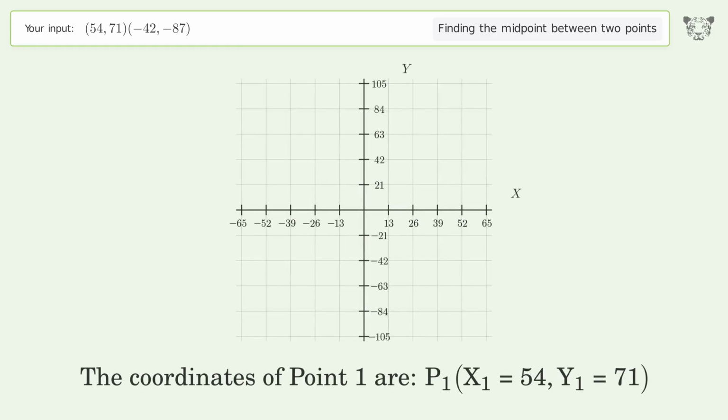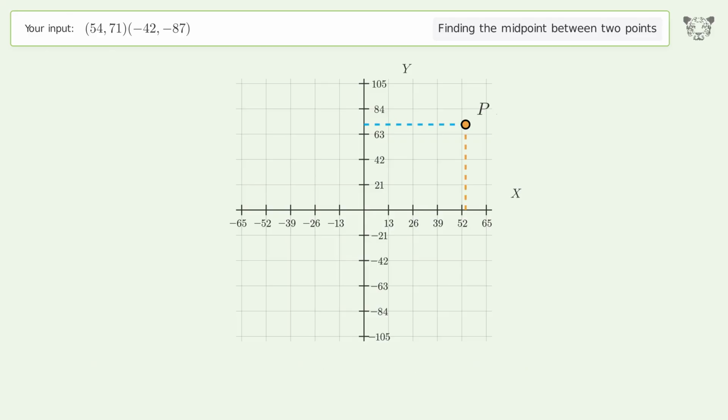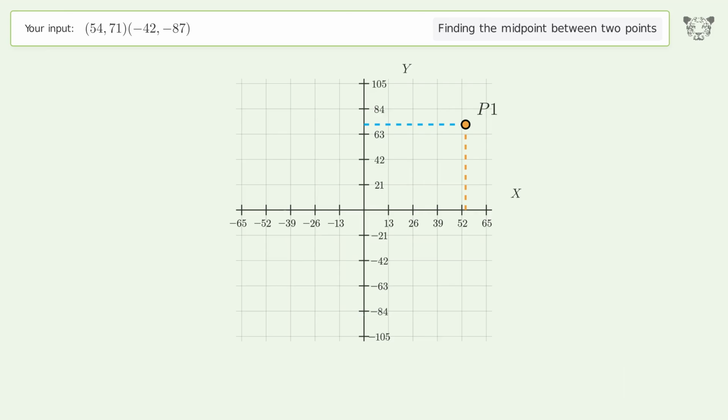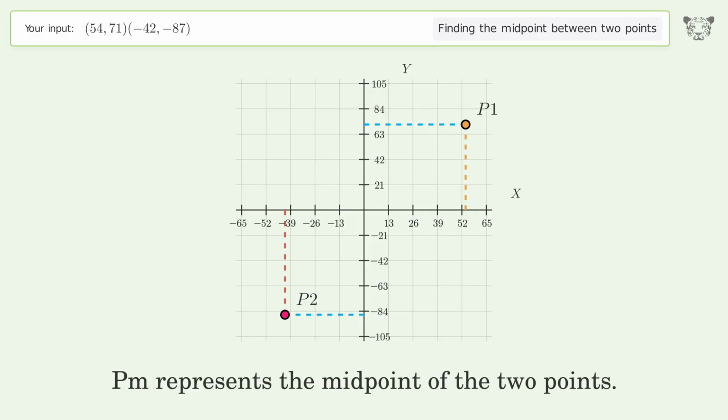The coordinates of point 1 are, x1 equals 54, y1 equals 71. The coordinates of point 2 are, x2 equals -42, y2 equals -87. PM represents the midpoint of the 2 points.